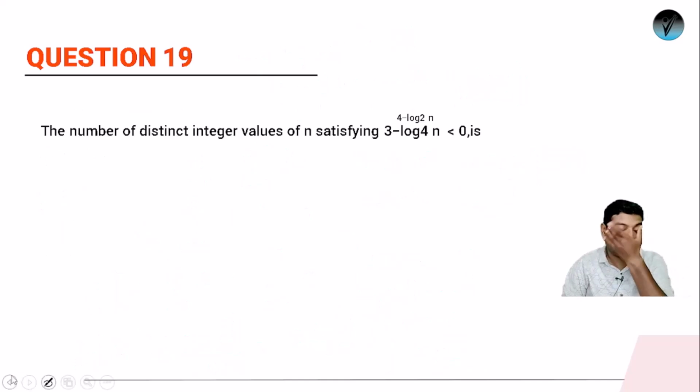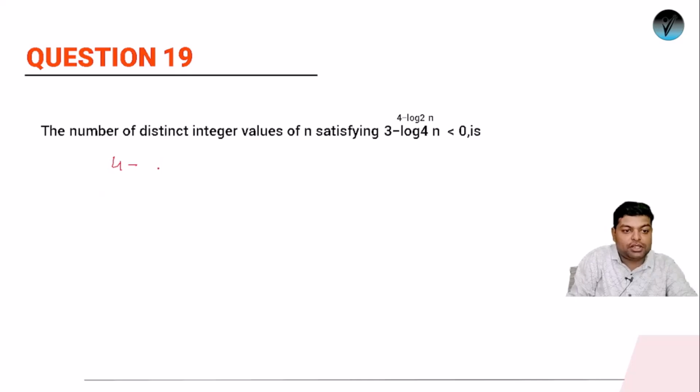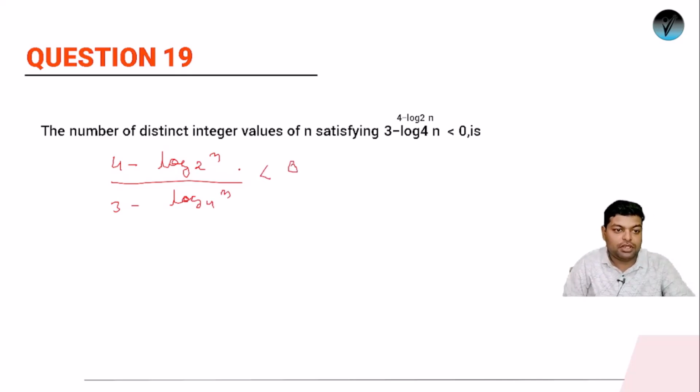The next question is from logarithm and inequalities, a combination of that. The question is like this: we have 4 minus log n base 2 upon 3 minus log n base 4, and it is less than 0. We have to find the number of distinct integer values of n that satisfy the given condition. Before solving it, let's assume that log of n with base 2 is x.